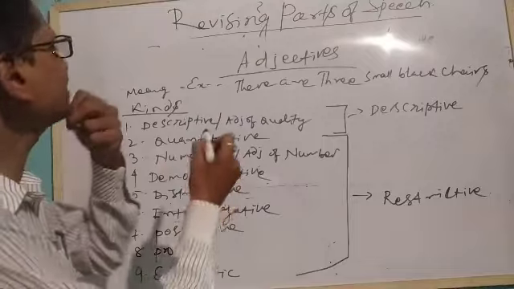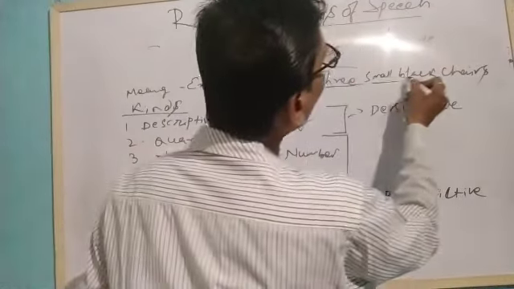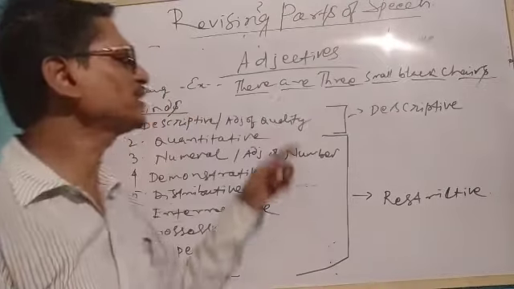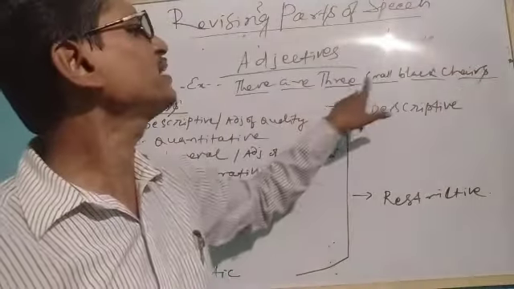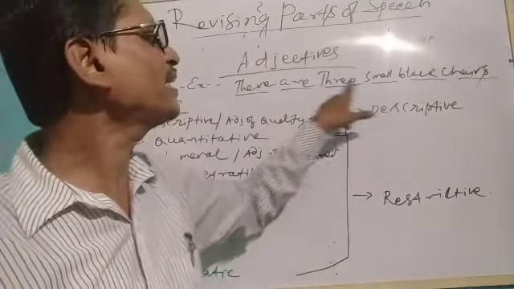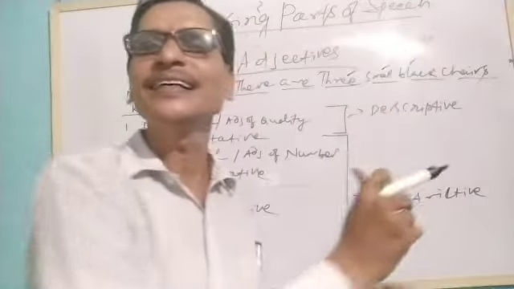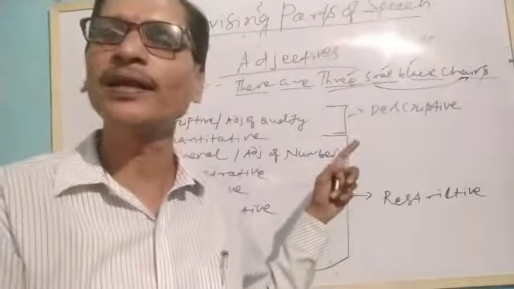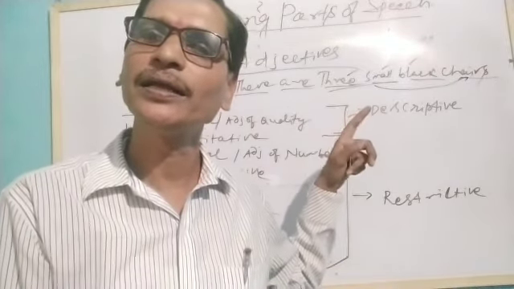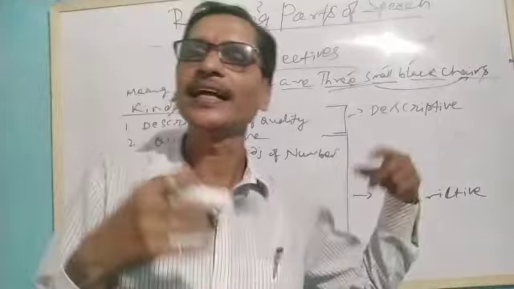One example I have given here: there are 3 small black chairs. There are 3 chairs. There are 3 small chairs. There are 3 small black chairs. These words, 3, small, black, are modifying and enhancing the meaning of the noun. Therefore, they are functioning as adjectives.